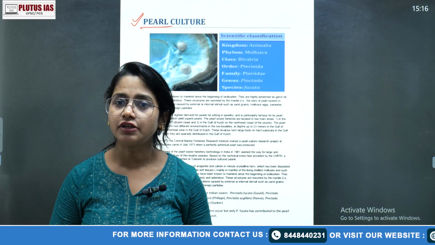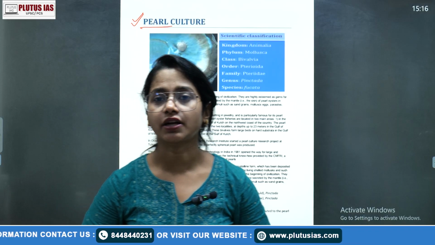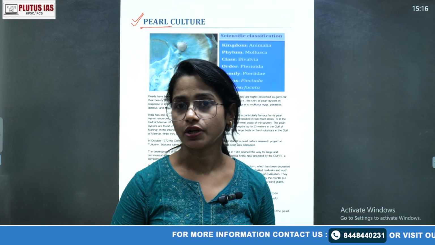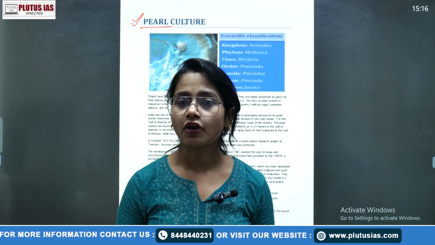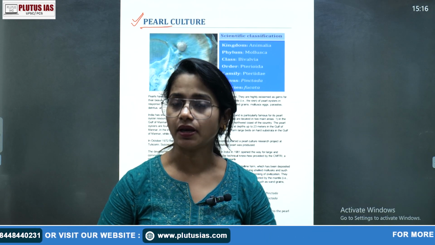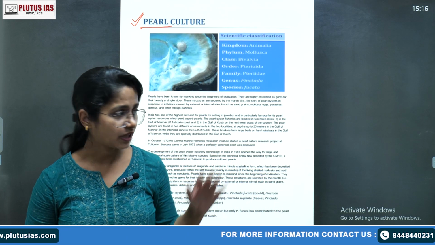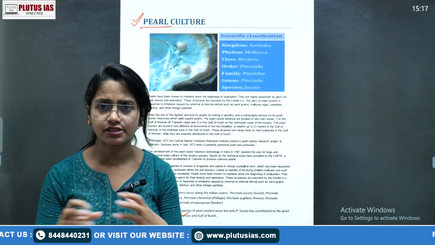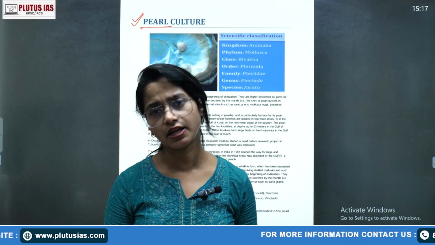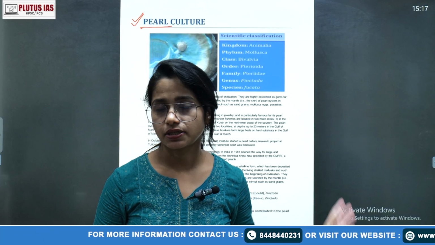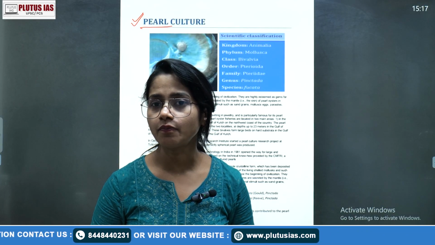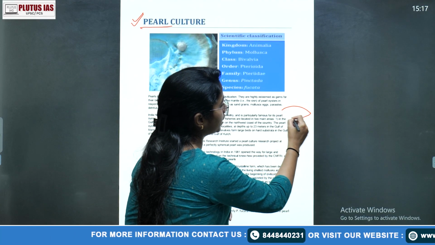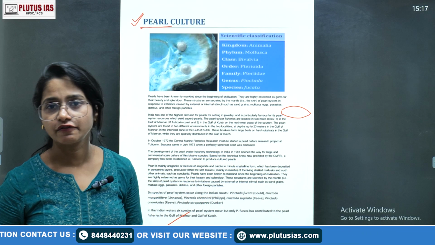So these pearls actually form in one of the mollusks known as Pinctada, or the common name, the pearl oyster. That is actually one of the defense mechanisms of the animal. How? That's what we are going to discuss. First I'll make the concept understood, then I'll of course dictate one by one and read this PDF. So how the pearl is formed in the body of the molluscs, that is Pinctada or the pearl oyster.